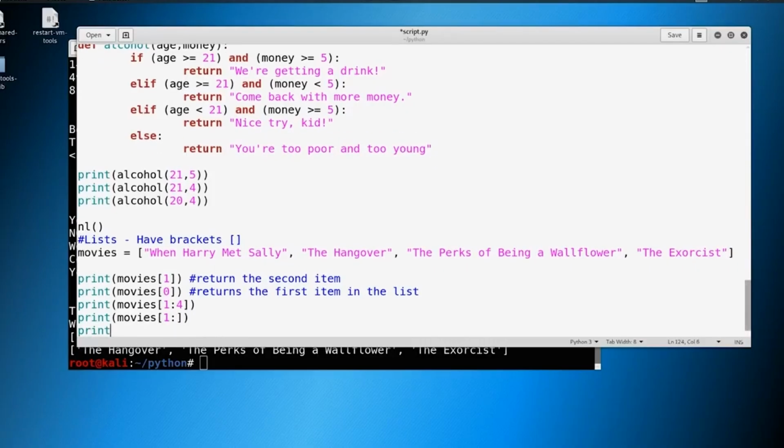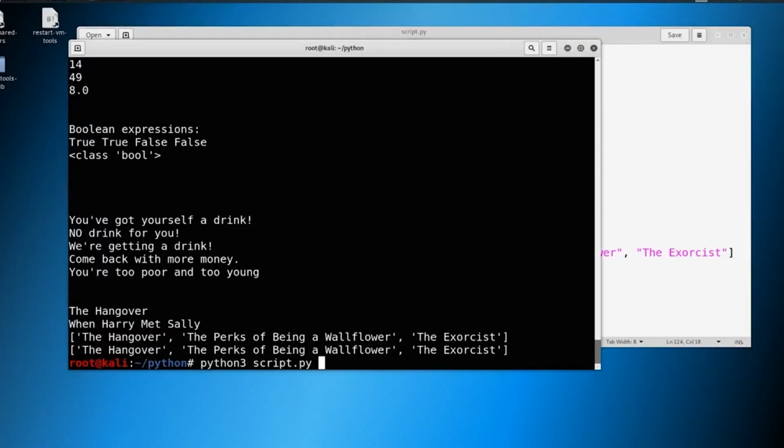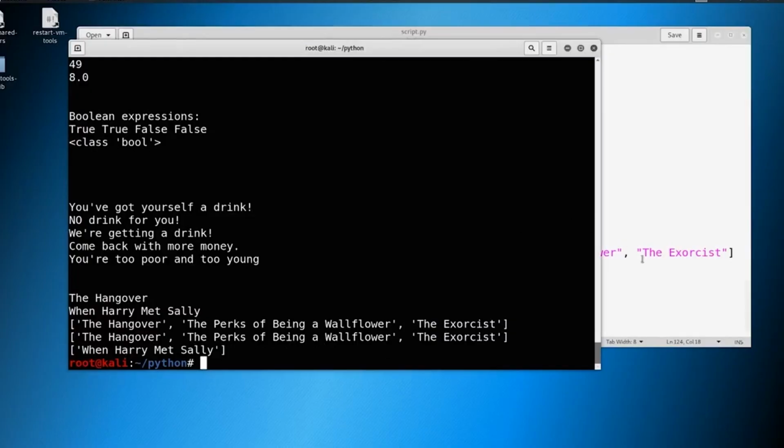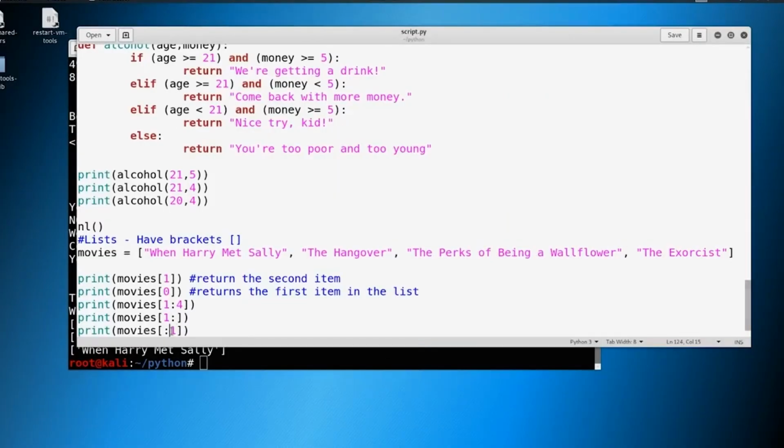So let's try another thing. What if we said something like movies, and we did this one in reverse? We just did something like this. And we did save. Let's print it out. What do you think is going to happen? It's going to print When Harry Met Sally, because it's going to stop at the 1. We never get to 1 here. Again, similar situation to when we had this set to 3. We stop at 1, so we're going to grab everything before 1, which is just When Harry Met Sally. We could set this to 2, and we would grab The Hangover in this as well.